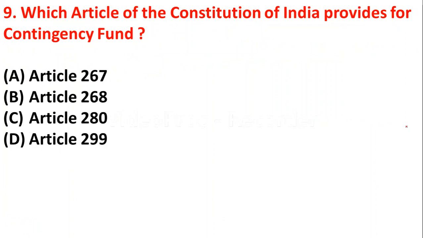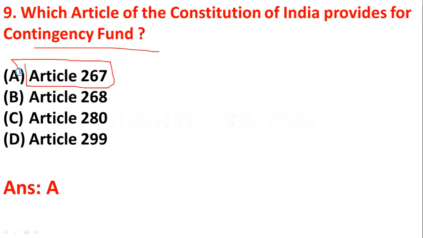Question number 9. Which article of the Constitution of India provides for the contingency fund? Option A Article 267, option B Article 268, option C Article 280, option D Article 299. So here option A, Article 267, provides for the contingency fund.